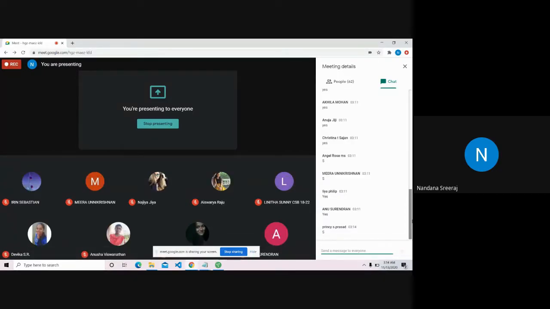This is going to be a completely informal session, okay? I am also a college student. I'm not a teacher or anything. I'm just a college student like you all. I'm in third year. I don't know if someone else in this group is older than me. Feel free to message or unmute yourself. This is going to be a completely informal session.